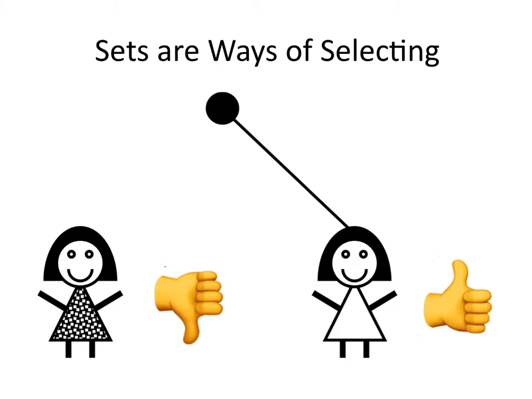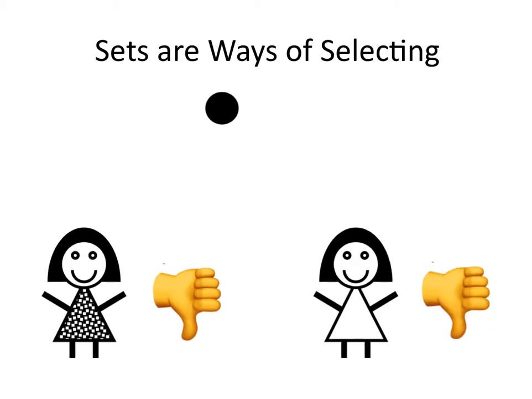Alternatively, if it's thumbs down for poor Betty and thumbs up for Diane, then Diane is a member of the dot, but Betty is not. There's no line from Betty to the dot, but there is a line from Diane to the dot. If it's thumbs down for both, we've got a dot, but neither one of them is connected to it. And there does exist a dot because both can be rejected, right?